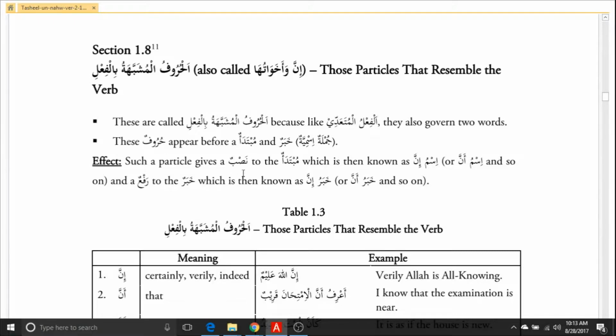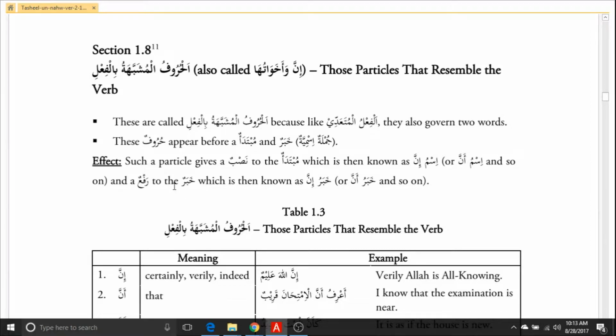It gives nasab to the mubtada, and it gives rafa to the khabar. So the mubtada becomes the ism of inna, and the khabar becomes the khabar of inna.